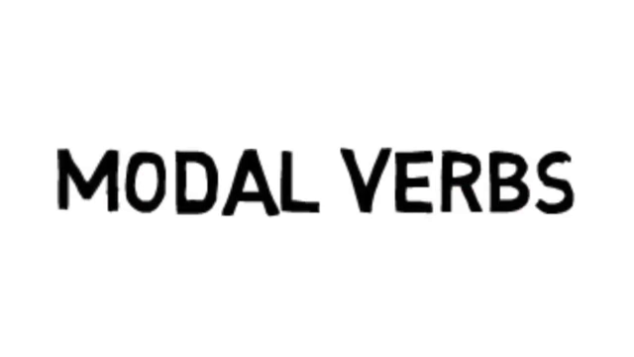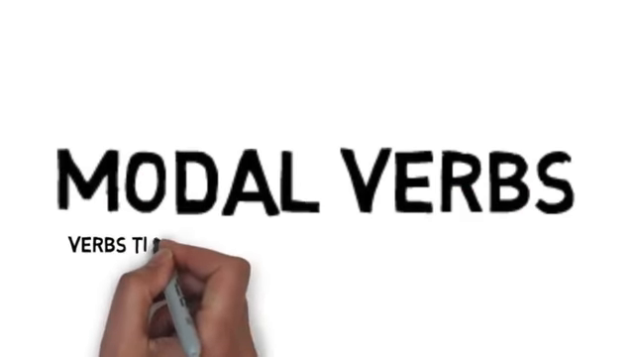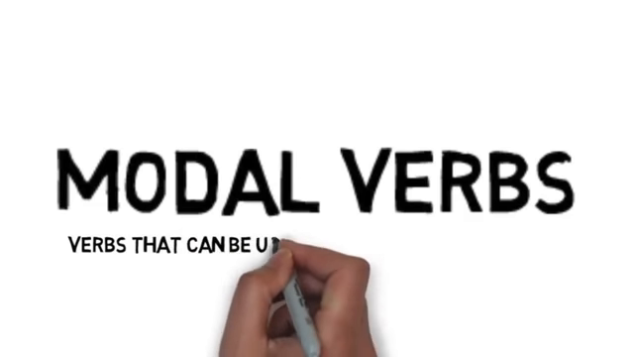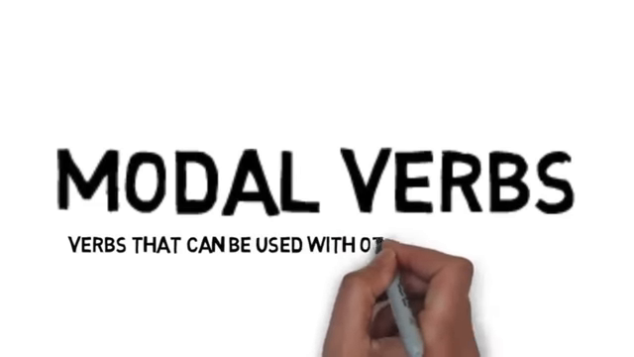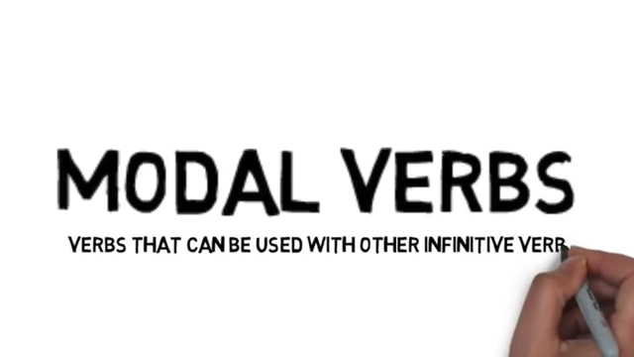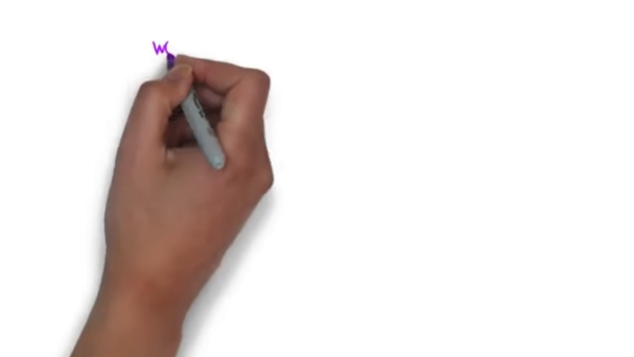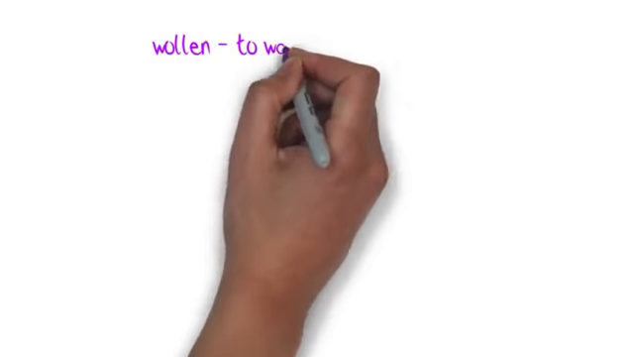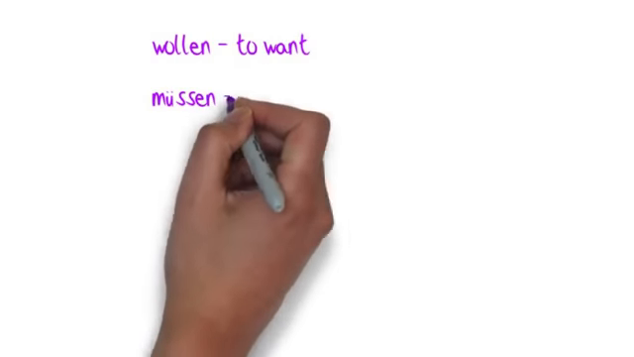Modal verbs are a special type of German verb. Unlike other German verbs, modal verbs can be used along with other infinitive verbs. Besides that, they share some common features, which means it makes sense to learn how they work all at once. The term modal verb refers to 6 German verbs.